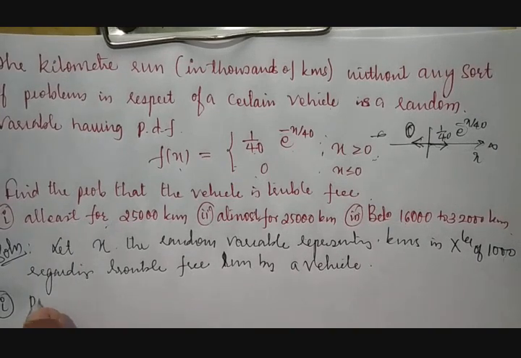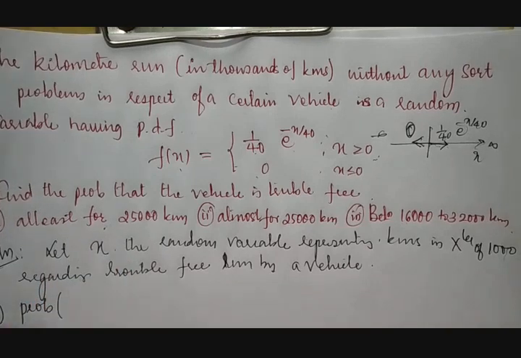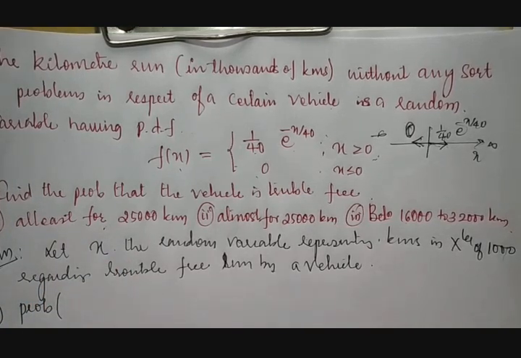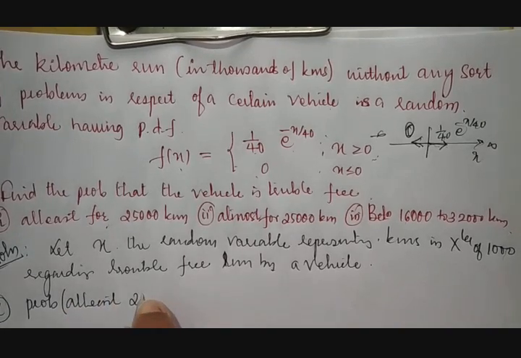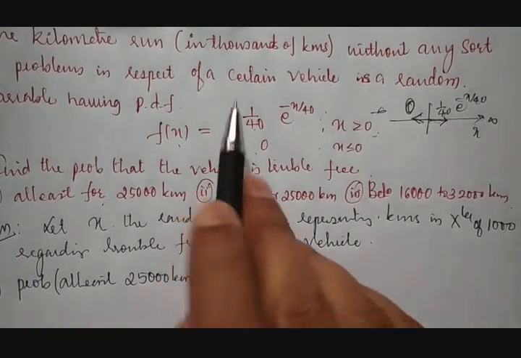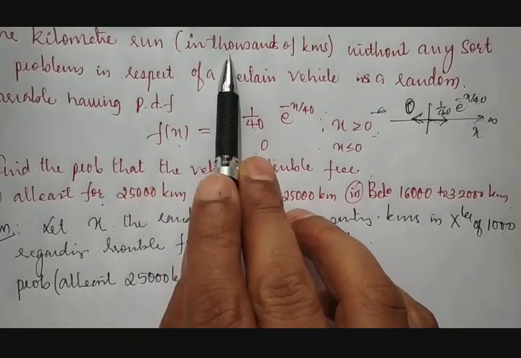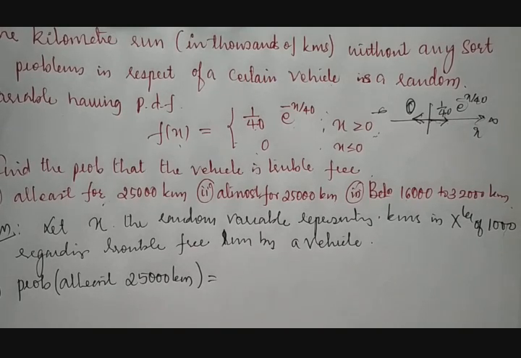First, we need to calculate the probability of at least 25,000 kilometers running without any problem. One thing we should keep in mind: kilometers will be calculated in terms of thousands. For example, if it moves 1,000 kilometers, I'll take it as 1. If it moves 5,000 kilometers, I'll take it as 5.